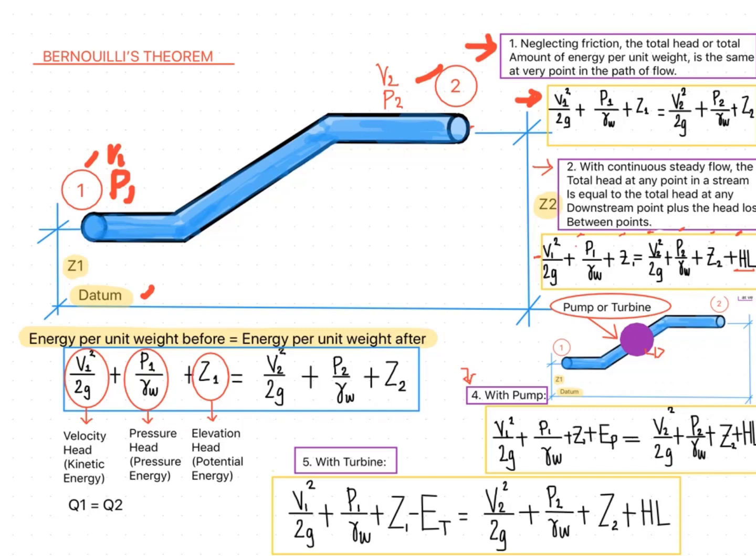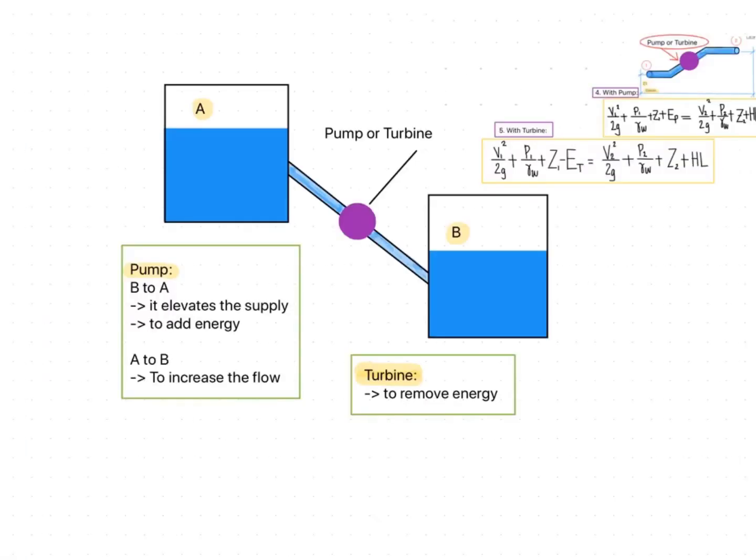So, let's proceed here. To further understand why the energy of the turbine and the energy of the pump differ, let us look at how the pump or turbine affects the flow of water. Here in our equation, let us look at point A and point B. Let's assume that there is a pump in between point A and point B. If the flow of fluid is from point B to point A, the purpose of the pump is to elevate the supply and to add energy.